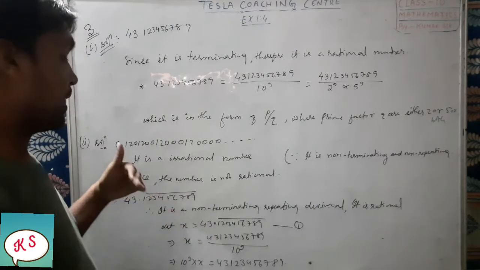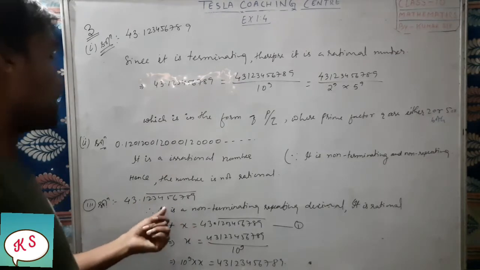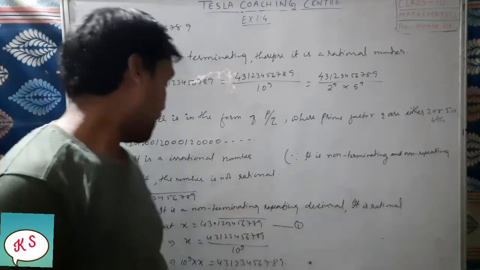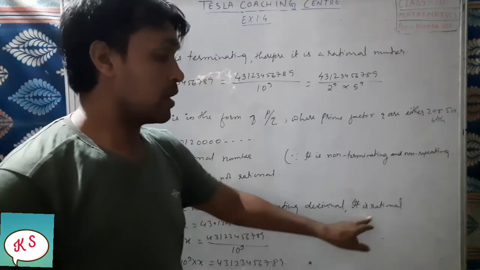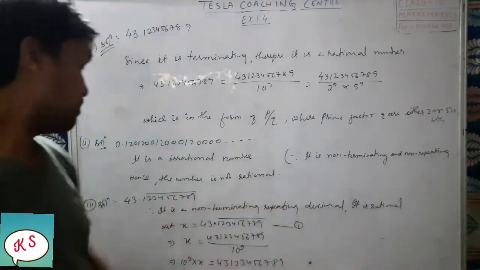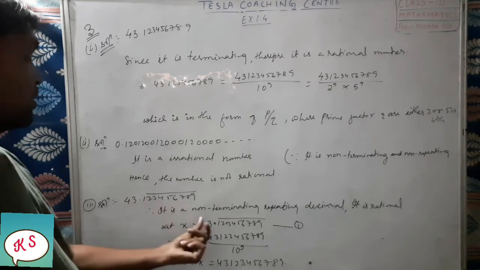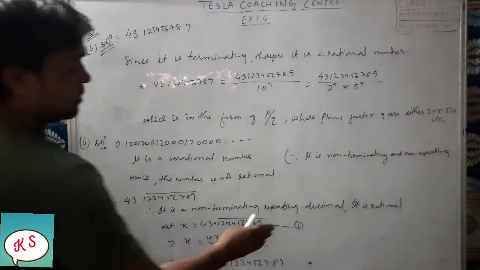Non-terminating. It is not getting exactly divided after 9. Again it is repeating 1 2. So it is a non-terminating repeating decimal. Okay, this is a non-terminating repeating decimal. Therefore it is a rational number. Okay, let x equal to this one, we have assumed that x is equal to this one.